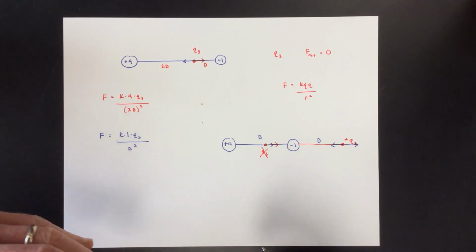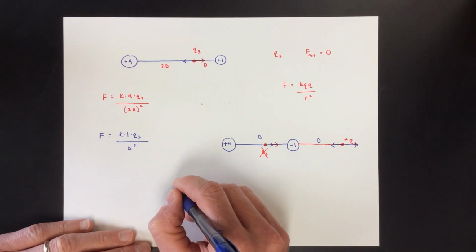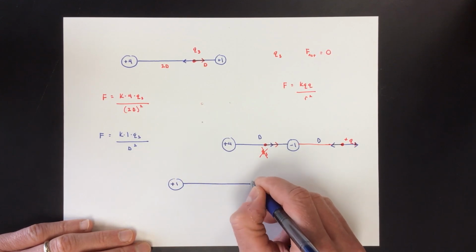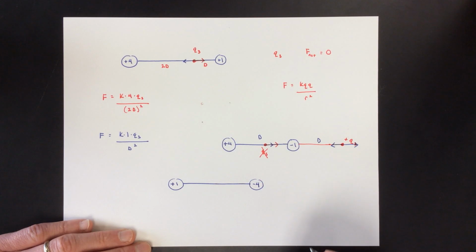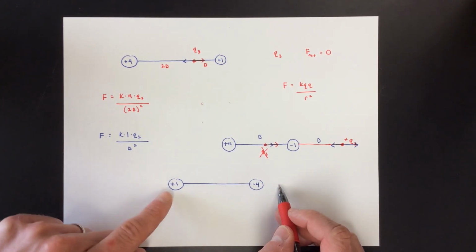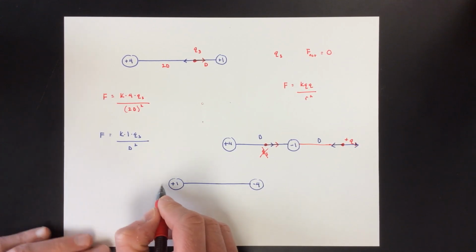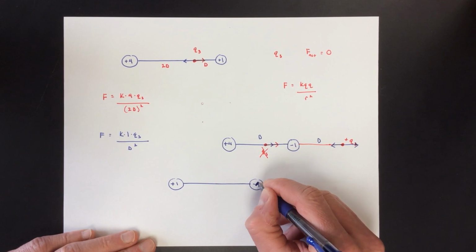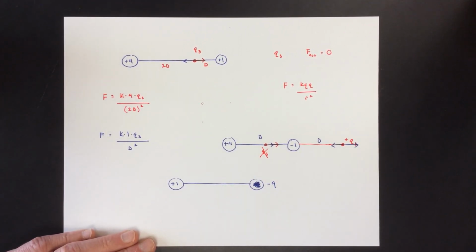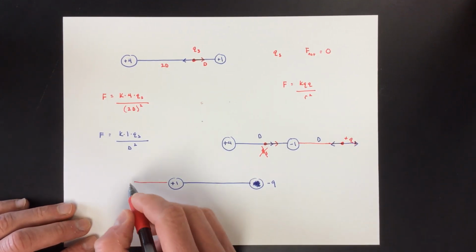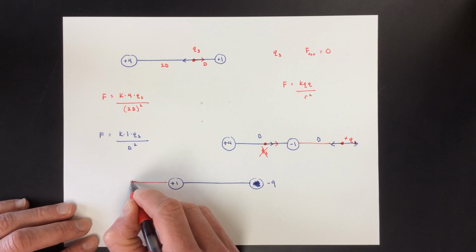What if the negative was the bigger one? Okay, so what if it was positive 1 and then a -4. Well, then where would you want to put it? Well, then you can't put it over here. You can't put it closer to the bigger one. You've got to put it closer to the smaller one. Oops. You know what? Let's not even make it a 4 this time. Let's make it a -9. And then you're here. And I will show you.